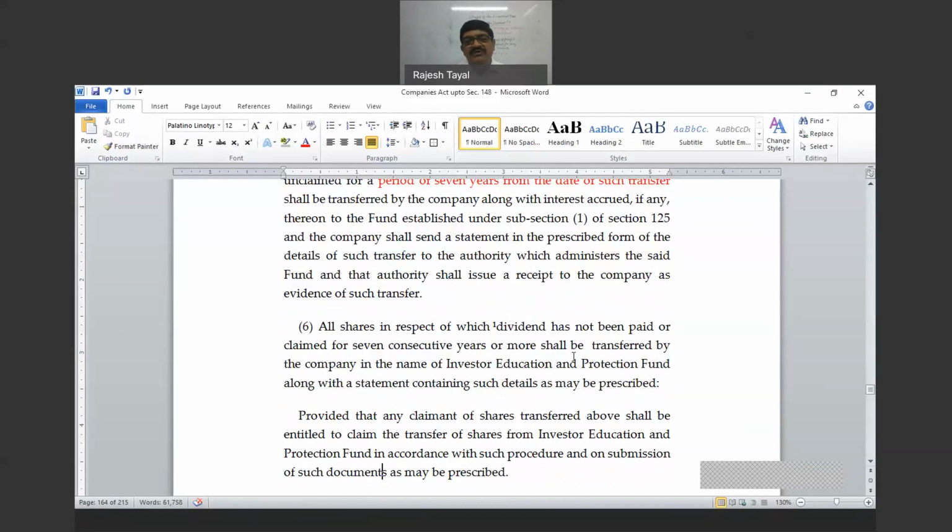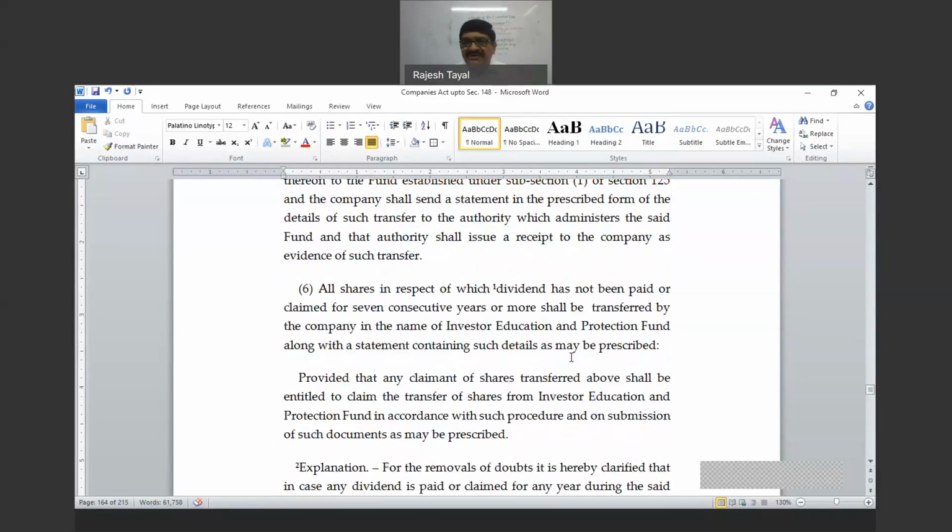Right? So here the word "also" is missing. So that along with dividend, even the share should also be transferred. Provided that the claimant of any shares transferred above shall be entitled to claim the transfer of shares from the fund in accordance with the procedure and on submission of the proof as may be prescribed. So shares transferred can be taken back.